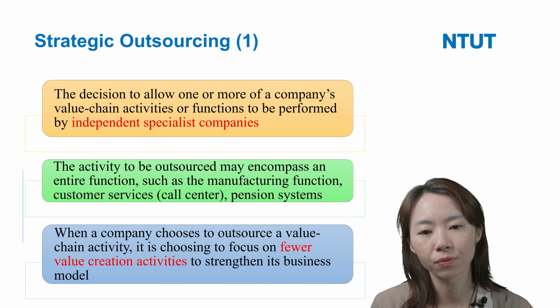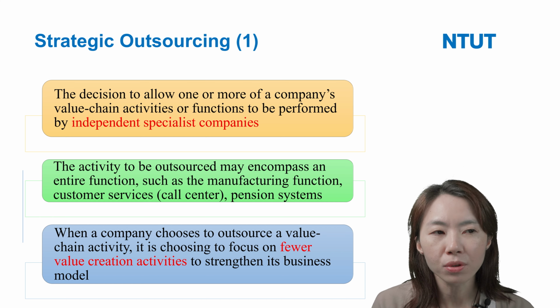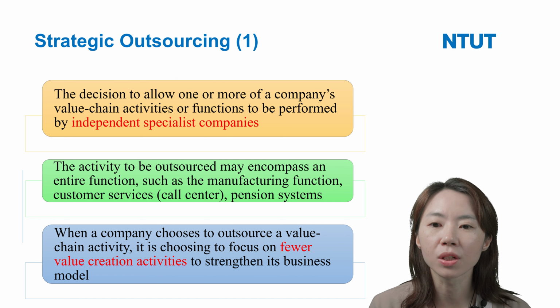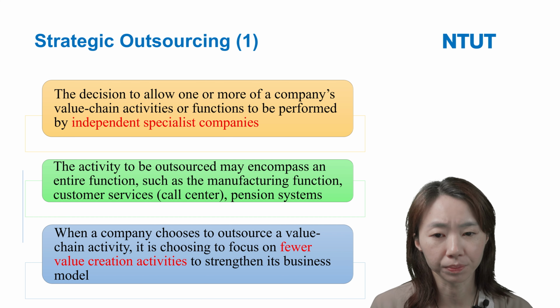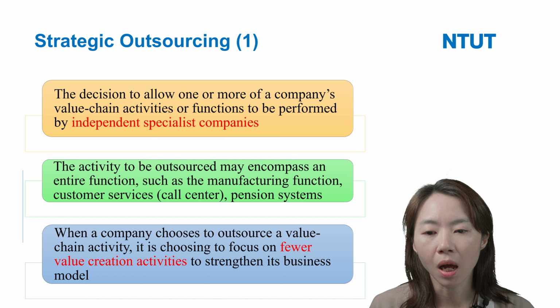Jiyang focuses on clothes manufacturing, and Baocheng focuses on shoes manufacturing. So these are independent specialist companies.